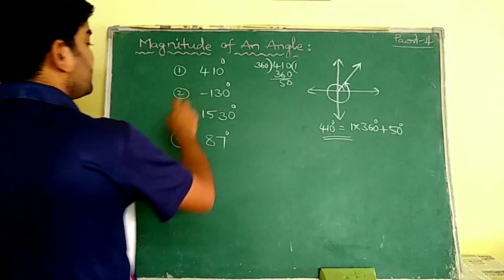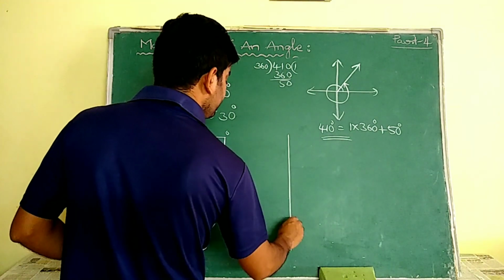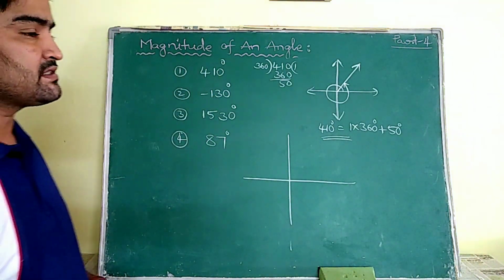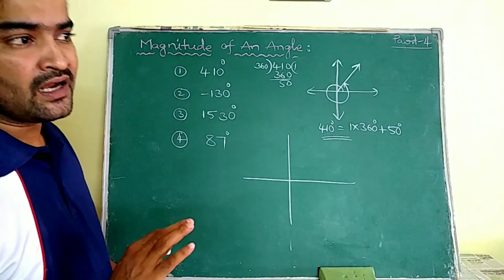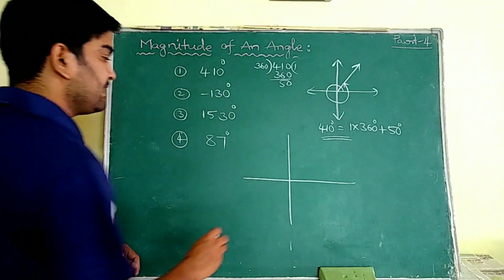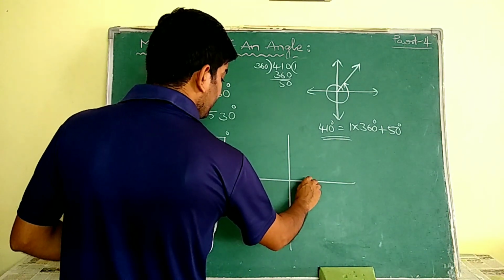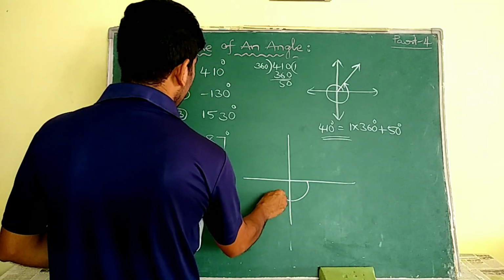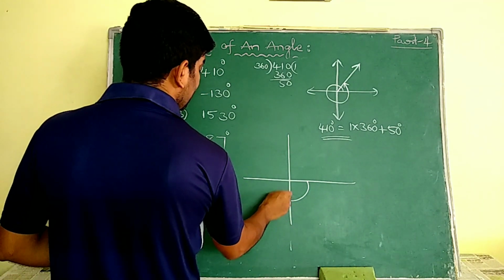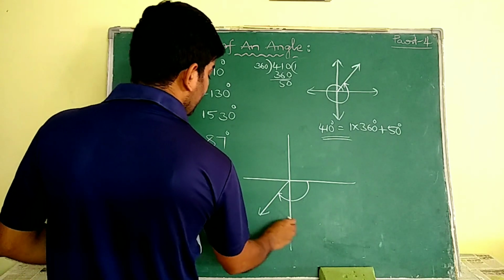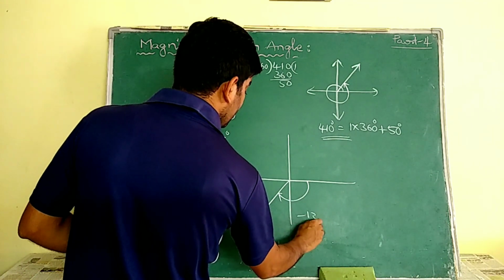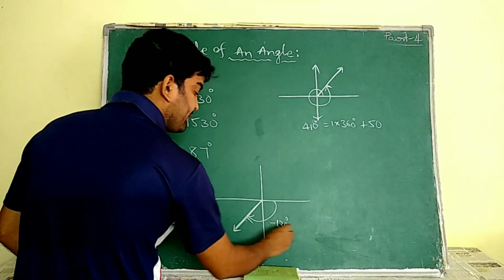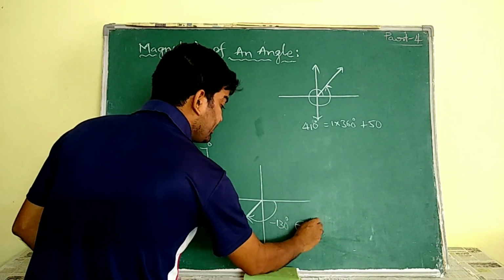Coming to this, minus 130 he gave. Minus 130 means we are going to measure it in the clockwise direction. See, in the clockwise direction, if I start, it is 90, and coming to this I have to add 40. So this is 130, minus 130. That means this minus 130 belongs to quadrant 3.